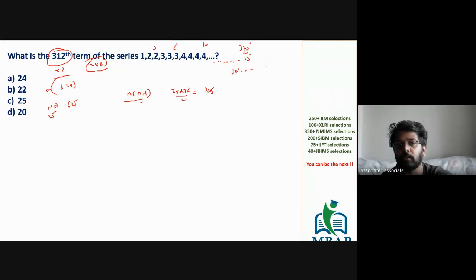So from 301 to 325, all the values will be 25, 25, 25. The 300th term will be one less, which is 24, preceded by 24 24s. So from 276 till 300, there will be 24 24s. 288 is going to be between the given set of values. So the 288th term will be 24.